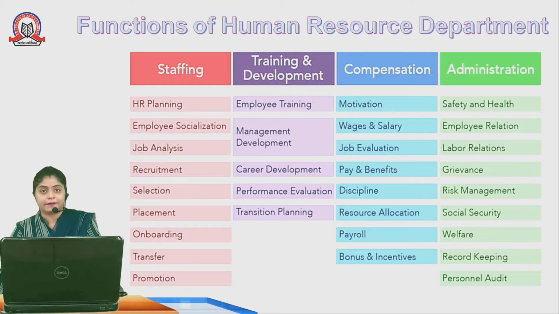Next, discipline. There is a proper system in the organization where employees are working at the standard performance. Resources allocation. Which resources are required by each and every employee in the different departments to perform their job. Payroll. There is a third party system in many organizations.